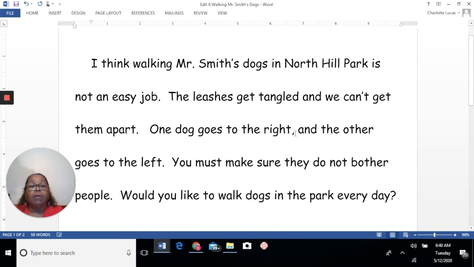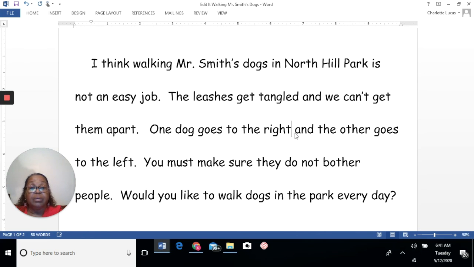Okay, so I left it there because we were not editing for that today, but I was concerned that you would think that I hadn't noticed it. So I wanted to bring that out. If we take it away, let's see what happens. Yeah, it's pretty, one dog goes to the right and the other goes to the left. There shouldn't be a comma there. So I took it out. If I'm wrong, somebody else will edit it for me.